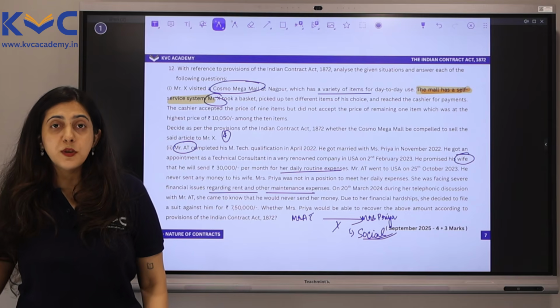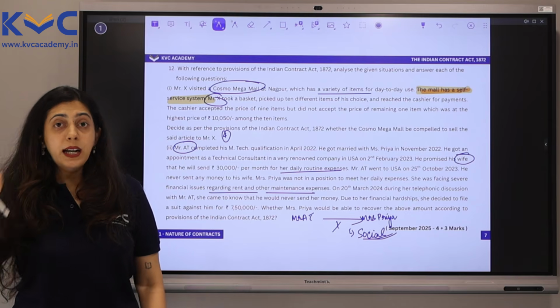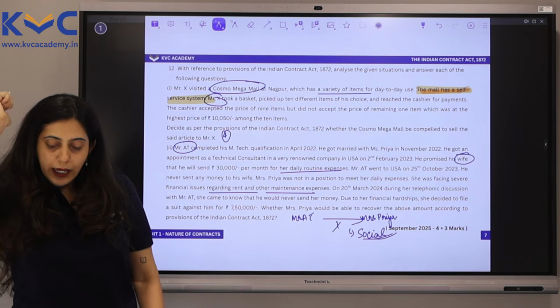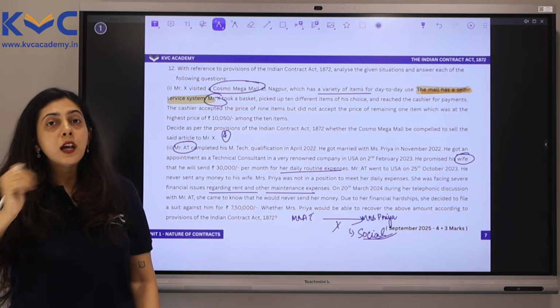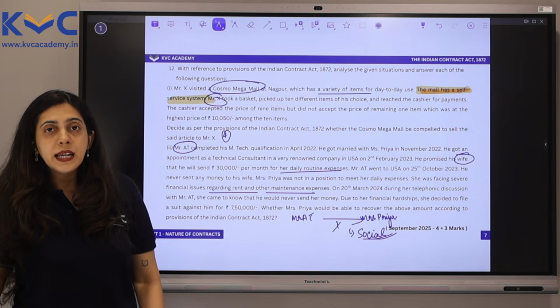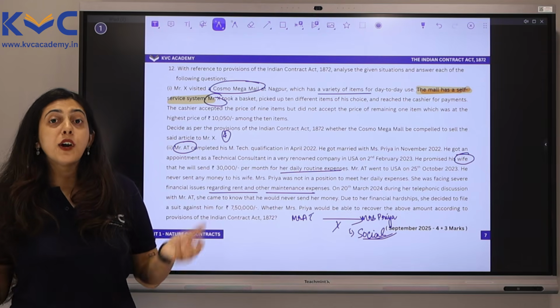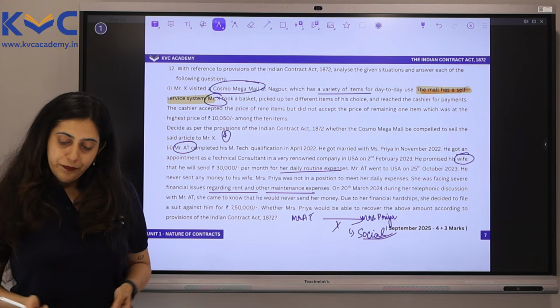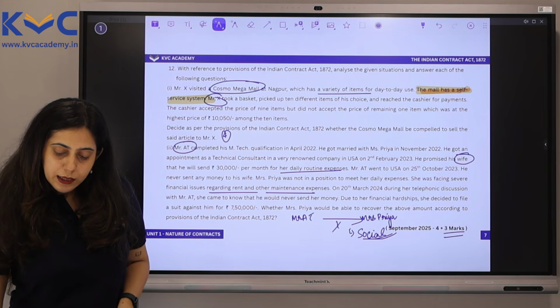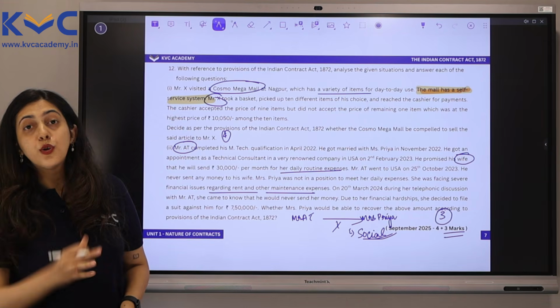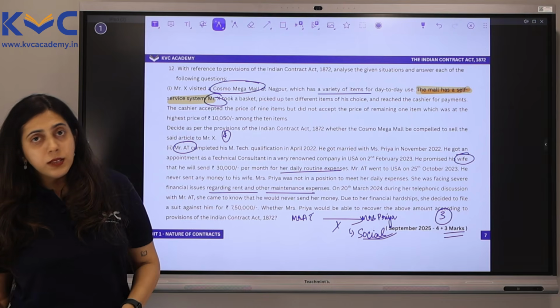So therefore, according to section 10, this contract between Mr. A.T. and his wife, Mrs. Priya, is not valid. It's merely a social agreement, and social agreements are not enforceable by law. So this was for 3 marks. I'm sure by now you will know how to draft your answer.